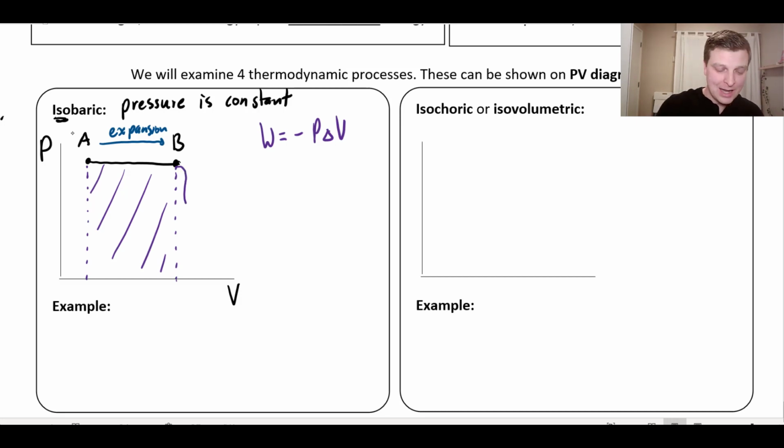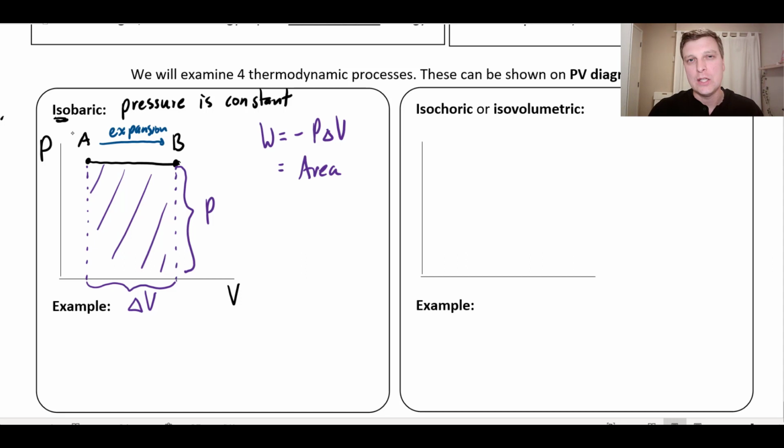This side of the rectangle will be the pressure, and of course that stays the same. This side right here represents my change in volume because I started at one volume and I moved to the other. So you can see right here that the work done really is just the area under the graph because it's pressure times a change in volume.